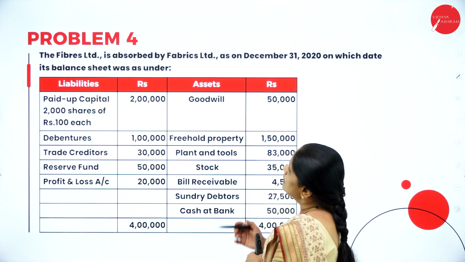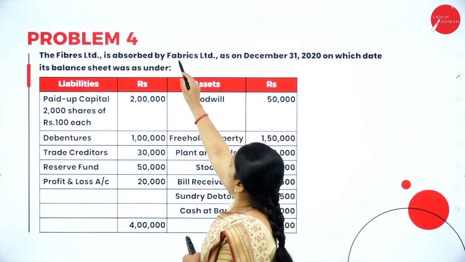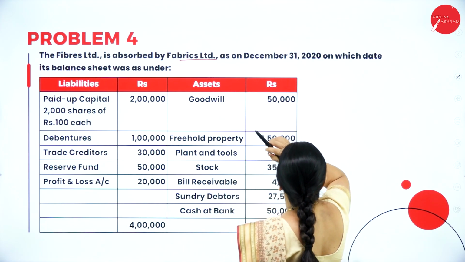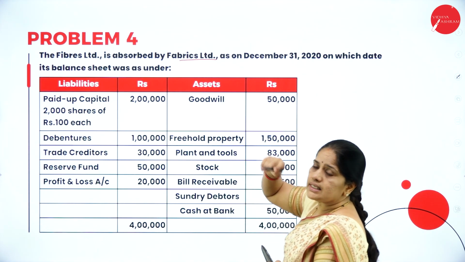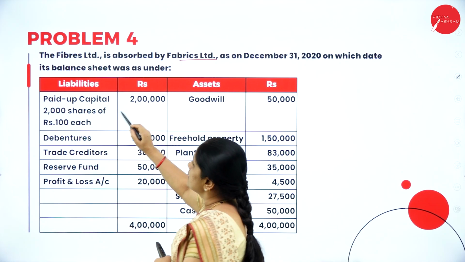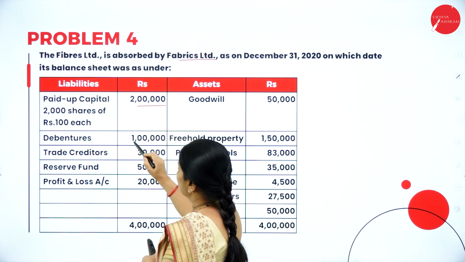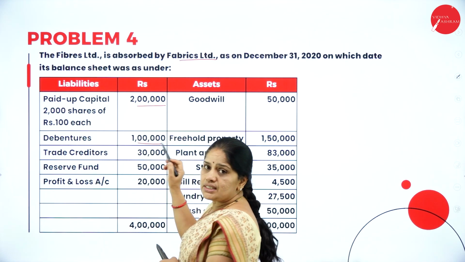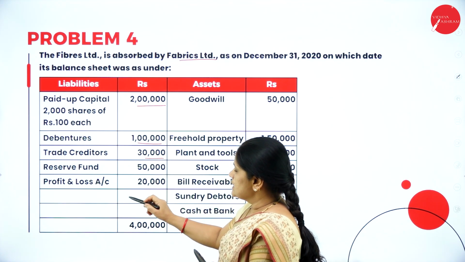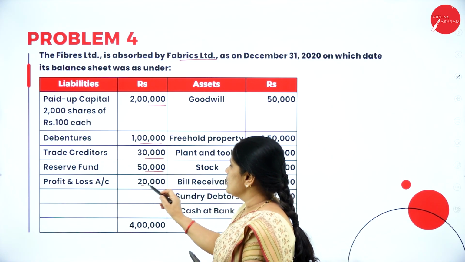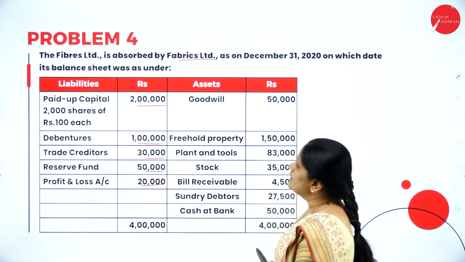Problem 4. Fibers Limited is absorbed by Fabrics Limited as on December 31st, 2020, on which date its balance sheet was as under. Paid up capital 2 lakhs, debentures 1 lakh, trade creditors 30,000, reserve fund 50,000, profit and loss account 20,000.